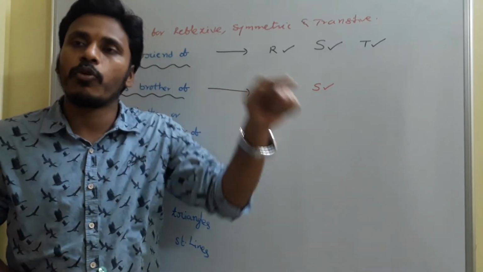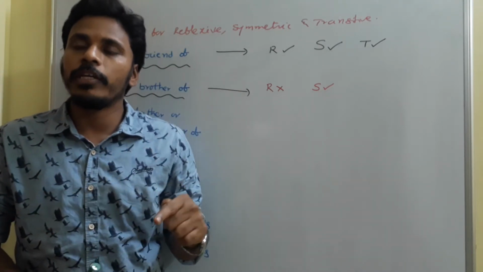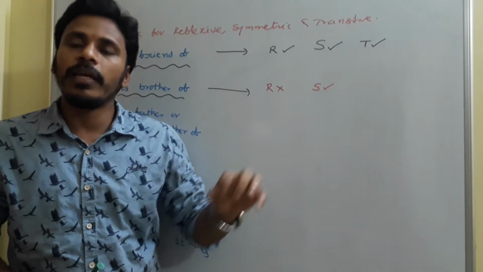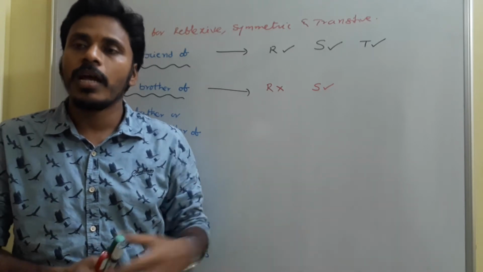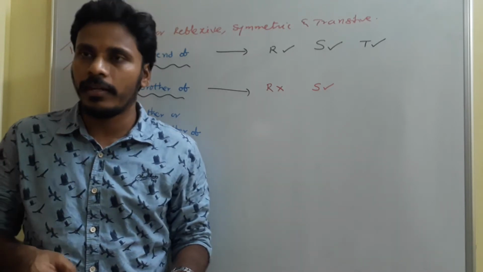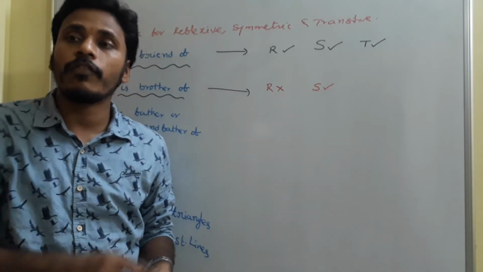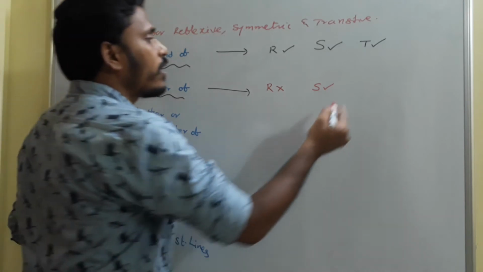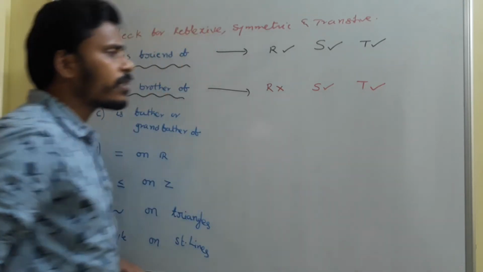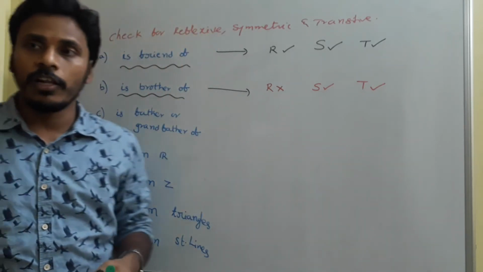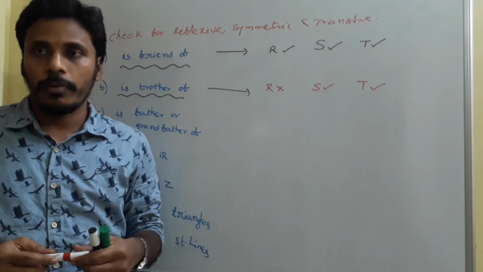Then what to say about A and C? A and B are related as brothers, B and C are also related as brothers, then A and C are also brothers, right? That means the relation is transferring from A to C, and that's why it is easy to say that the relation is brother of also satisfies the transitive property.